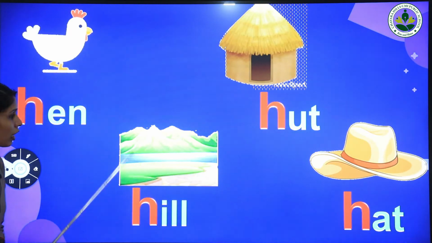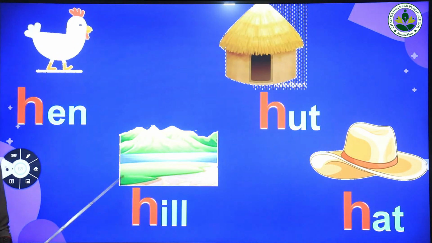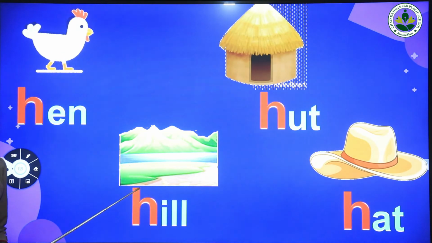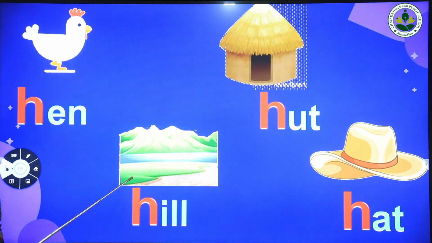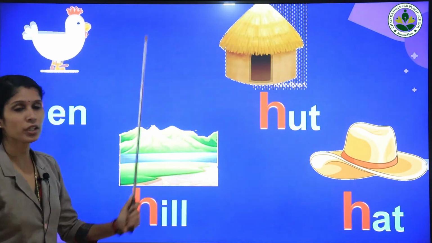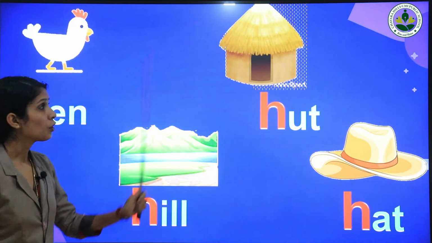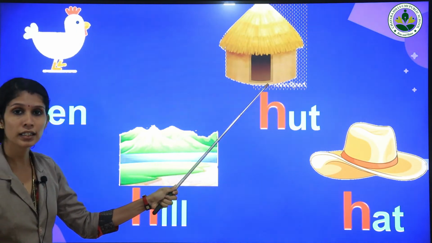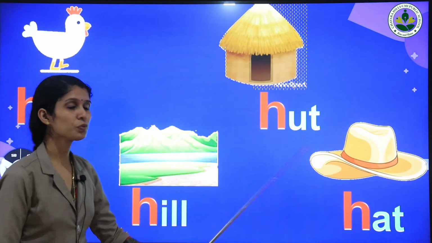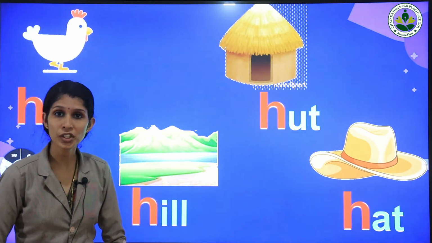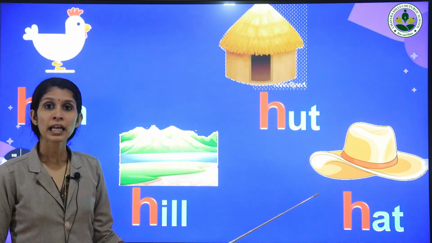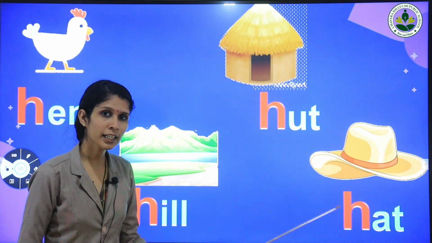And our next word starting with letter H is hill. What is this? Hill. Once again. Very good. And our next word starting with letter H is a hut. What is this? Hut. Once again. Hut. And our last word starting with letter H is a hat. What is this? Hat. Once again.